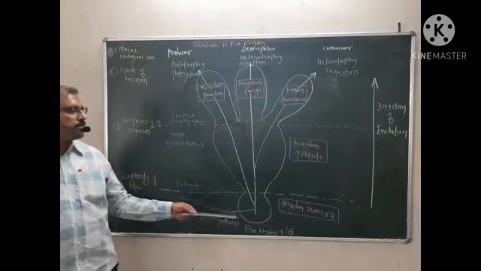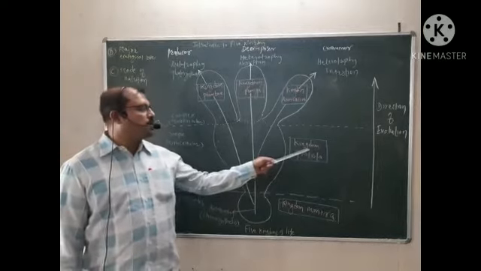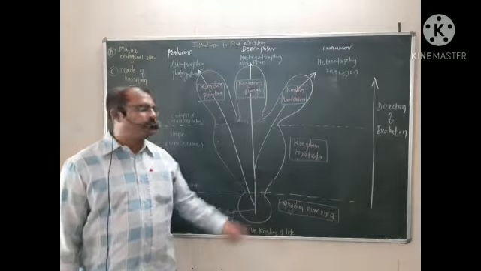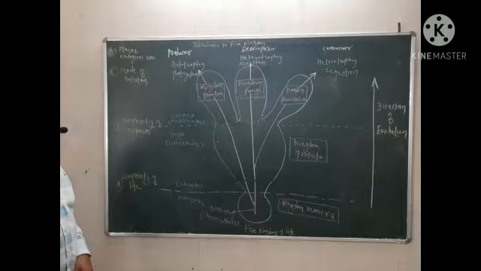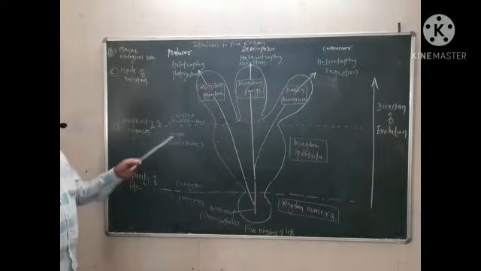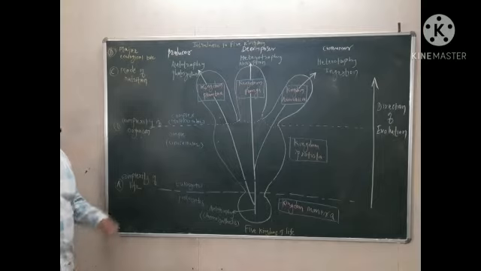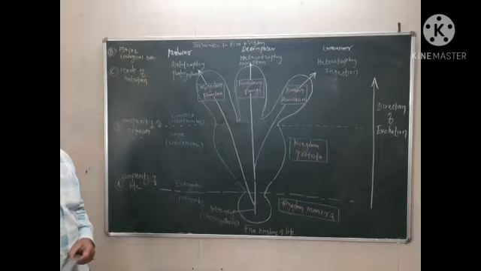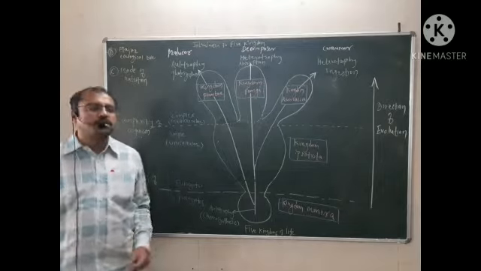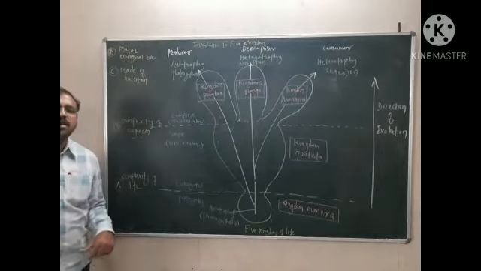Then later on, from kingdom Monera, the next kingdom arose, the kingdom Protista. This is the second kingdom, and protists are simple and unicellular, but instead of being prokaryotic, they are eukaryotes. They have a true, well developed nucleus with a nuclear envelope along with different cell organelles.